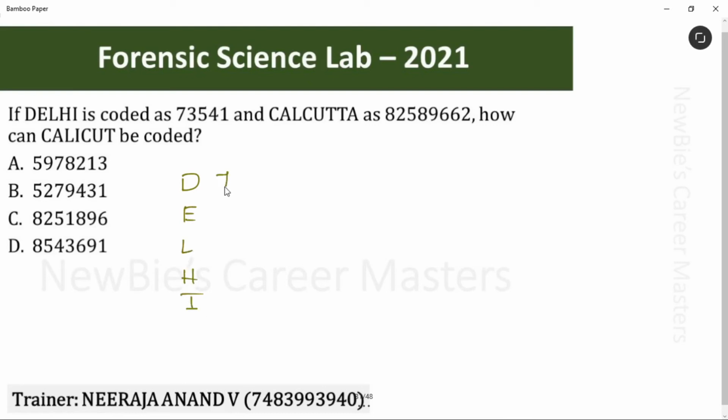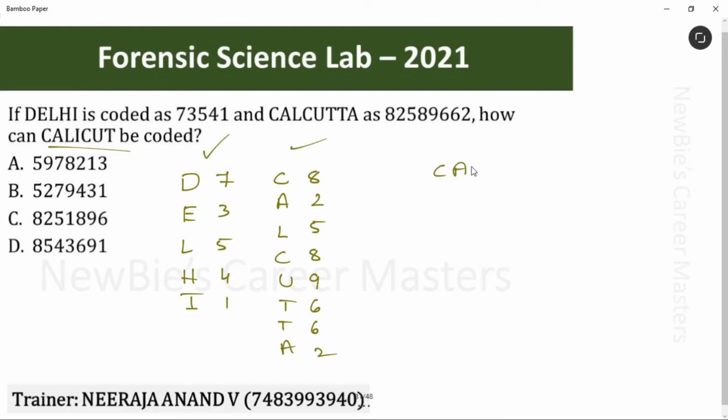What is the code? 73541. Let's take the next one. CALCUTTA. What is the code? 825896662. Newbies, it's a very basic level question of coding and decoding. See here, using these two codes, we have to code the actual question.